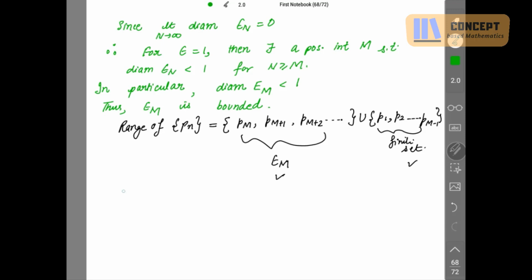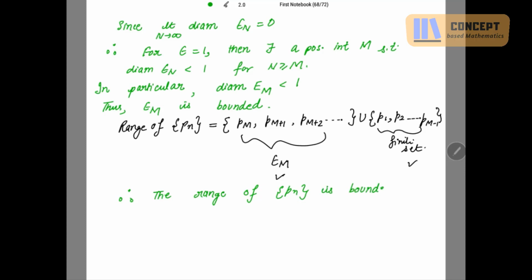So can I write, therefore, the range of Pn is bounded, as Pn is also your Cauchy sequence. Thus, whenever the range is bounded, it means that the sequence is bounded.